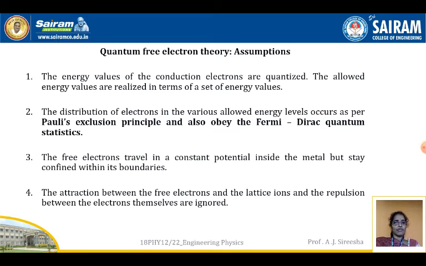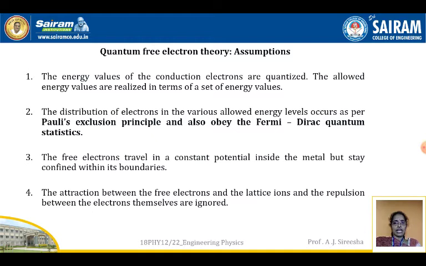So, what is Fermi-Dirac statistics? Fermi-Dirac quantum statistics means that particles which obey Pauli's exclusion principle will follow Fermi-Dirac quantum statistics. Here, the electron obeys Pauli's exclusion principle. Therefore, electrons fall under Fermi-Dirac quantum statistics.